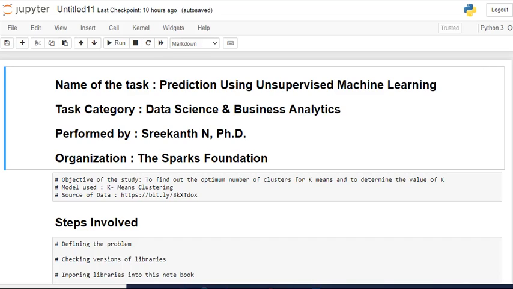Before explaining the second task, I would like to throw some light on machine learning. There are three different types of machine learning: supervised machine learning, unsupervised machine learning, and reinforcement machine learning. The first task is based on supervised machine learning, where the linear regression model was used to process the data.